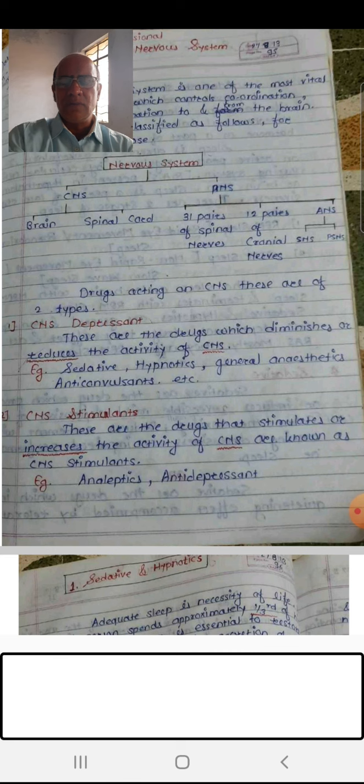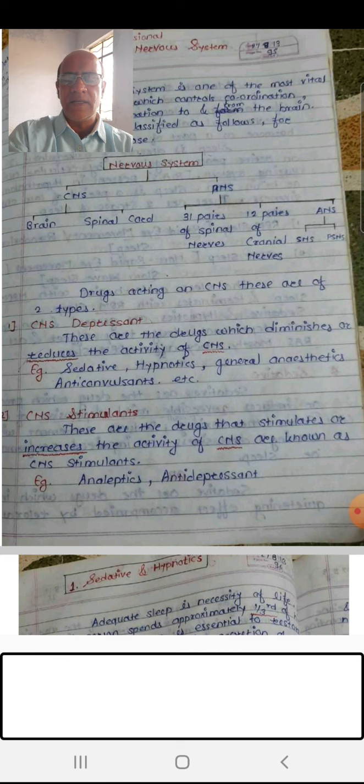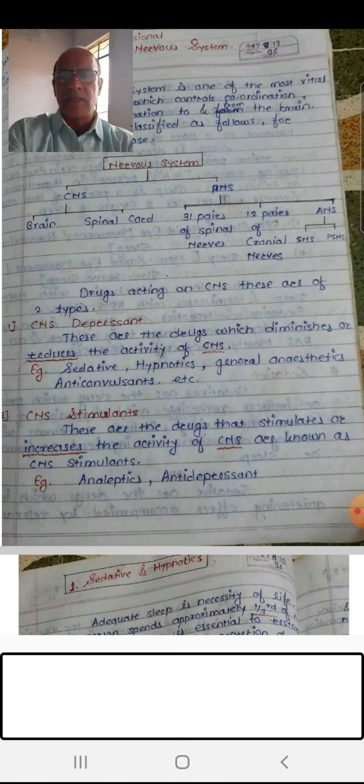And you all know that on any given system, you will generally have two types of agents. One, those which will increase the activity of that system if the activity is decreased or diminished, and another which will diminish or decrease the activity if the activity is increased, so that the organ should function in a normal way. So in the same manner, when we talk about drugs acting on CNS or central nervous system, we have